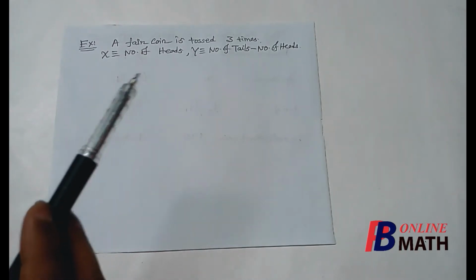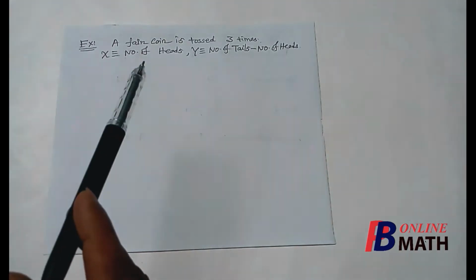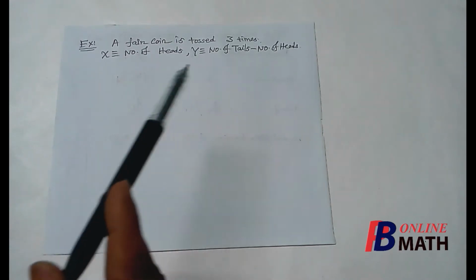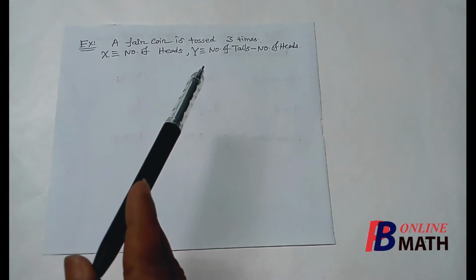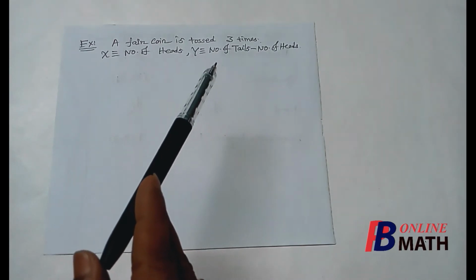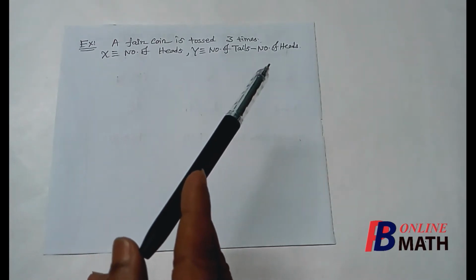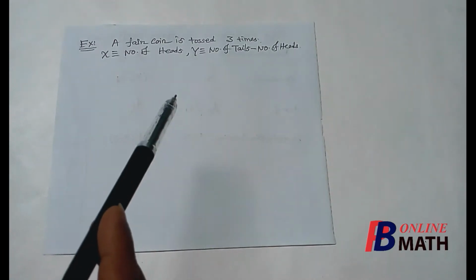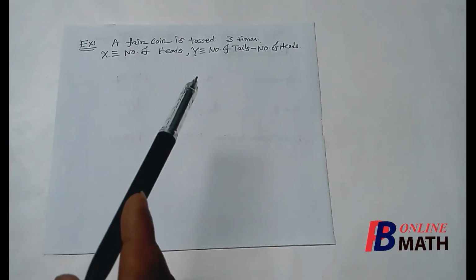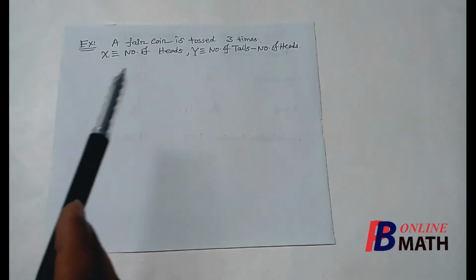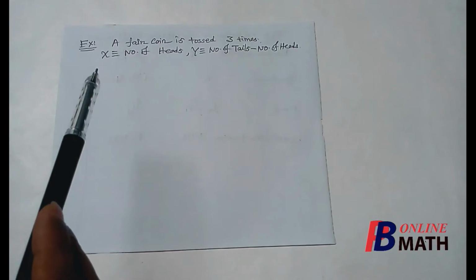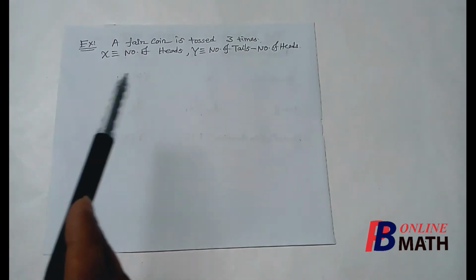Now we consider this example. A fair coin is tossed 3 times, and the random variable X denotes the number of heads, and the random variable Y denotes the number of tails minus the number of heads. So we have considered the same example as in the one-dimensional distribution, but in this case we have considered two random variables instead of one.